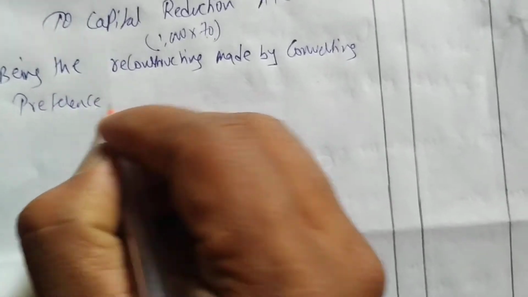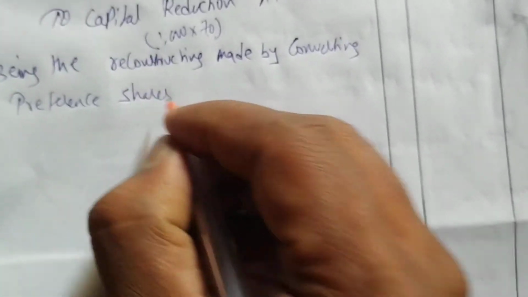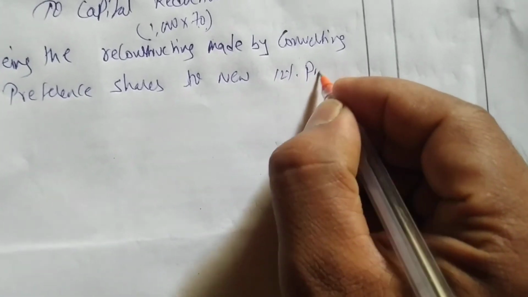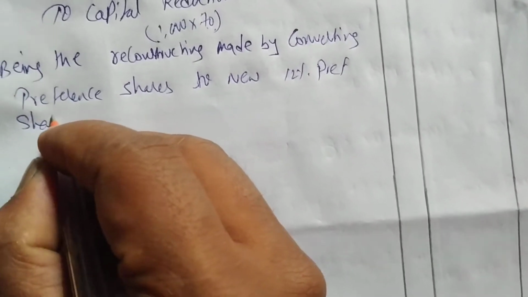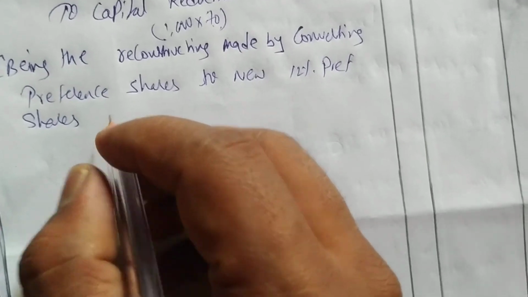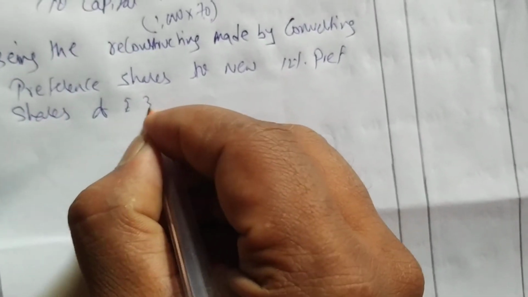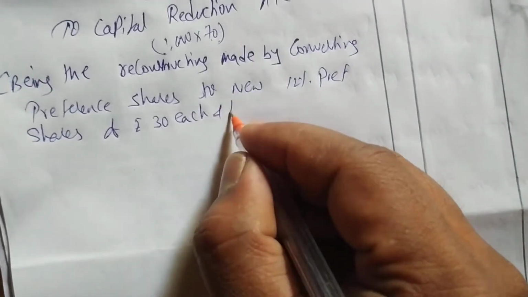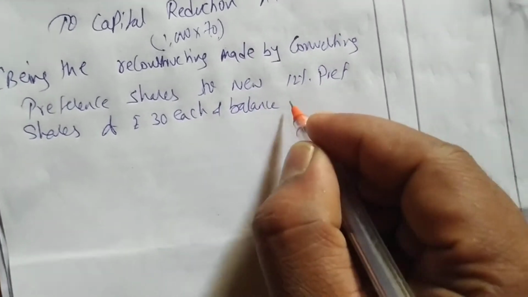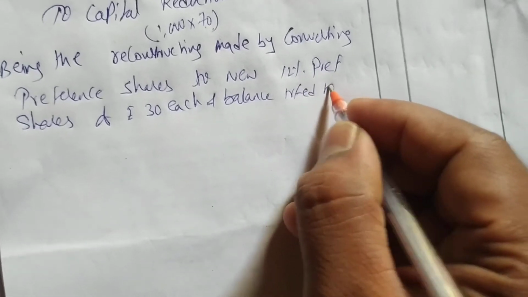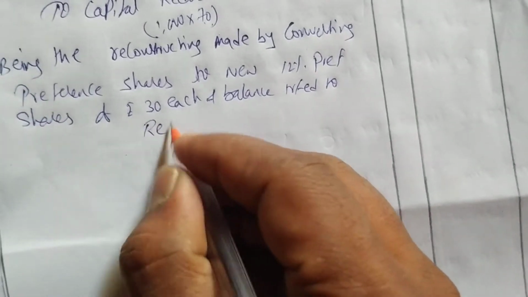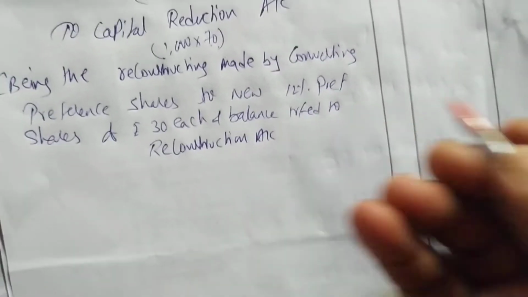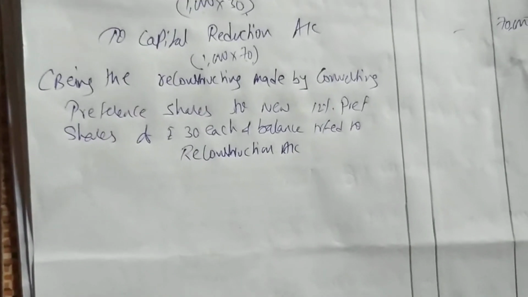We are converting old preference shares to new 12% preference shares of rupees 30 each. And the balance we are transferring to the reconstruction account. Whatever the balance is there, that we are transferring to the reconstruction account.